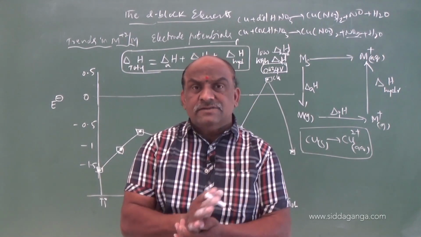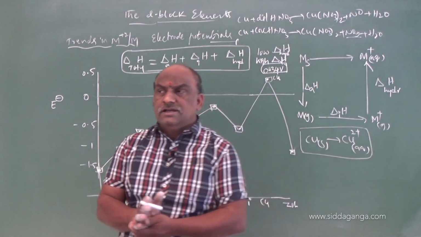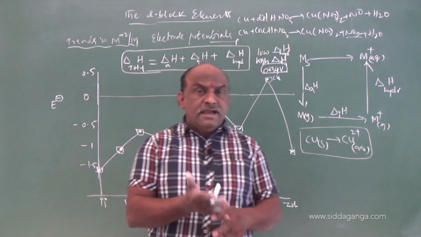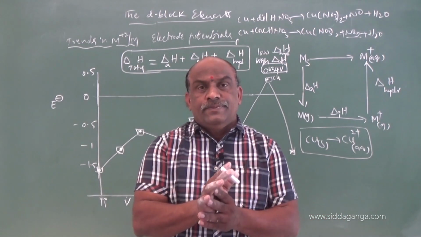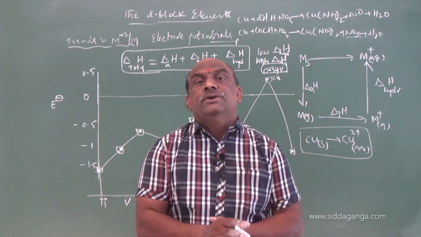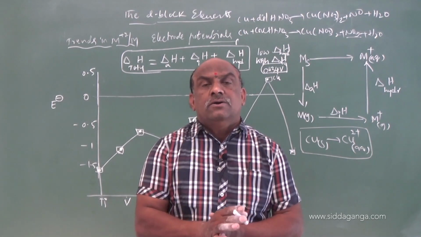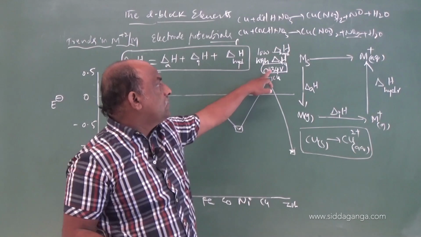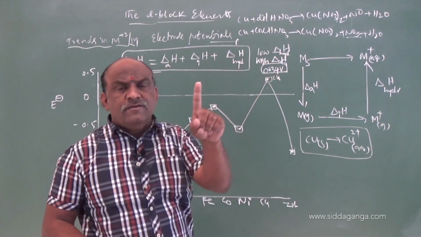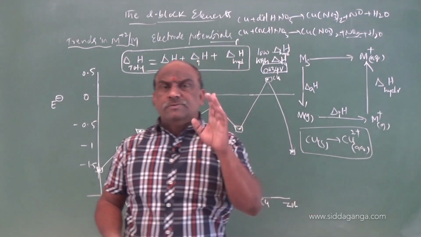Suppose copper reacts with acids, concentrated sulfuric acid or nitric acid, those acids undergo reduction. So, copper is a good oxidizing agent and its electrode potential value is plus 0.34. Only copper has this unique behavior.